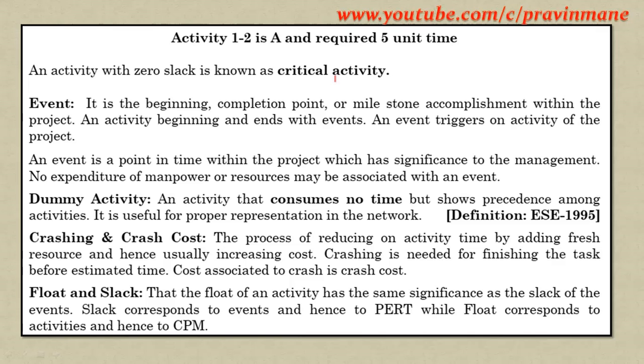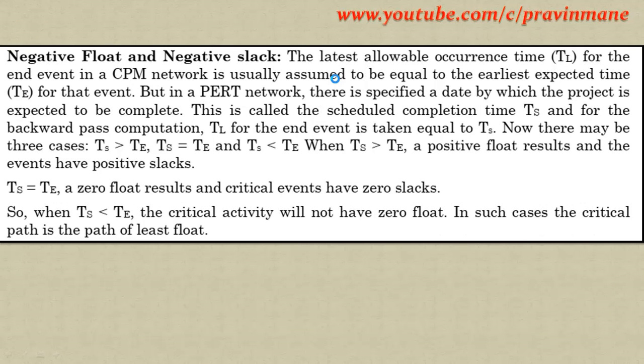Slack is for events and float is for activities. As far as float and slack, these terms are the same. Slack corresponds to events and hence PERT, while float corresponds to activities and hence CPM. In CPM we have float, and in PERT we have slack.